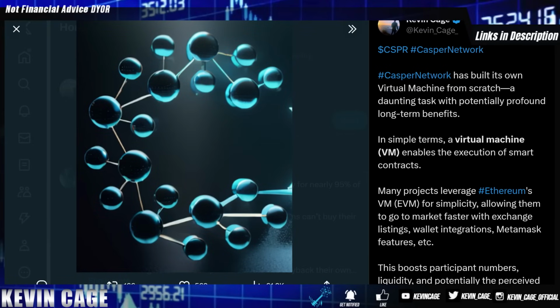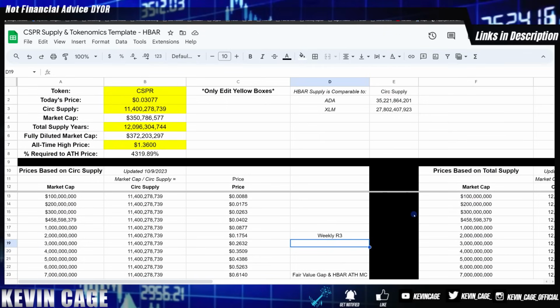In today's video, we're going to dive into Casper Network. We've done a lot of videos this year going through some of their partners, the technology, the backers. And in today's video, we're going to cover the virtual machine, along with fully understanding the tokenomics of different projects.